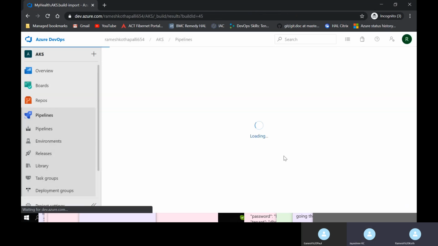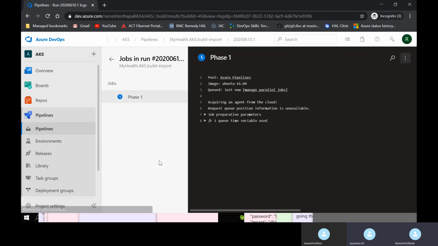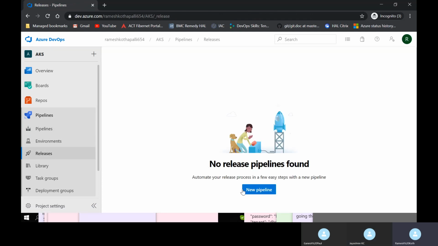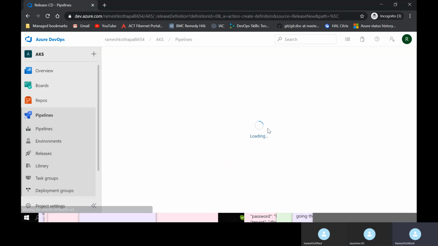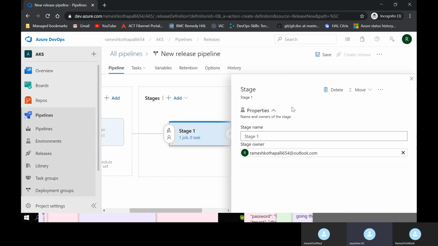Meanwhile, it is running, I'll share the release template. We'll create the release pipeline. This is where I'm getting confused actually. What kind of agents do we have to use? That usually comes once you start working on it. I can tell you a few things about what I'm working on.